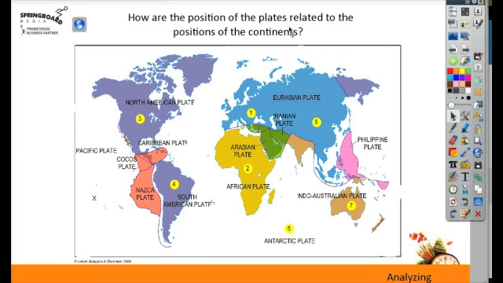Moving up in the taxonomy, here we're taking a look at how the positions of the plates are related to the positions of the continents. And I've set this up with layers so that when you use the magic eraser, you can see where the plates are underneath.